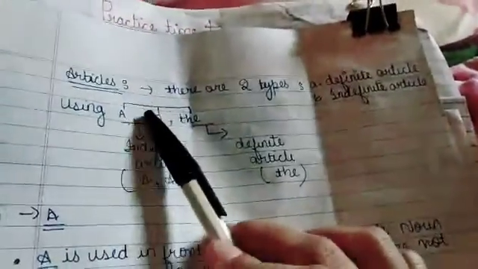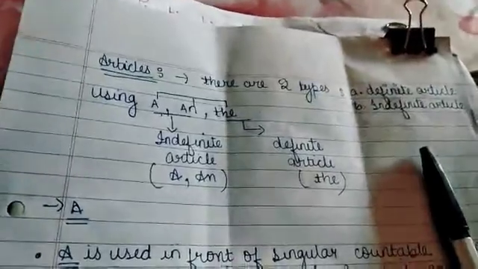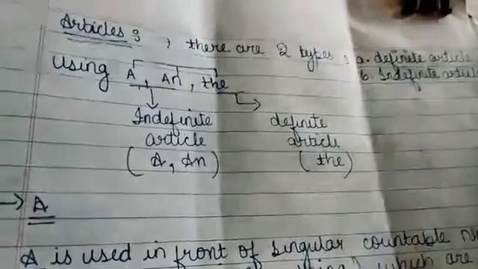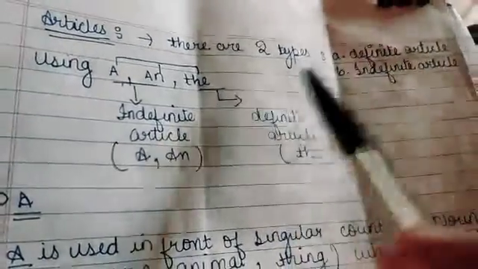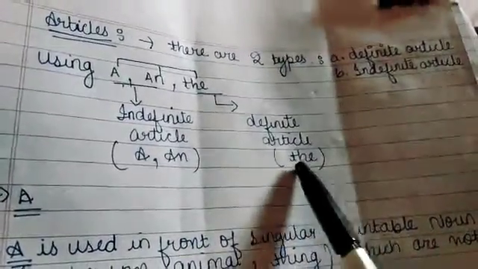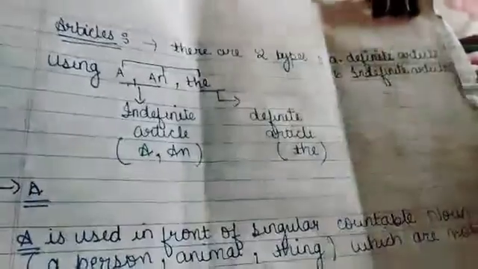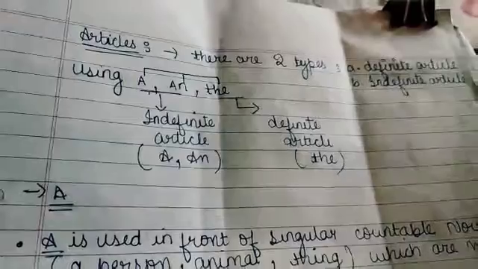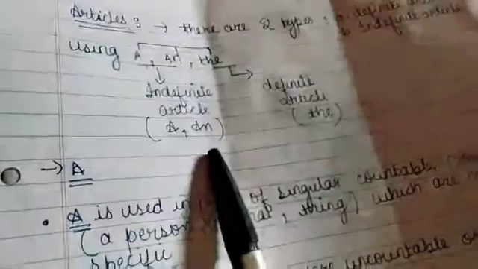Okay, so let's see. Articles. In articles there are two types: first is definite article and the second one is indefinite article. Under definite article we can use only "the". Under indefinite article we can use "a" and "an". So we will see how to use "a", how to use "an", how to use "the", and where to use all these three things.